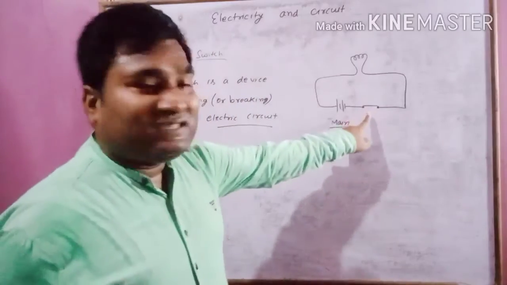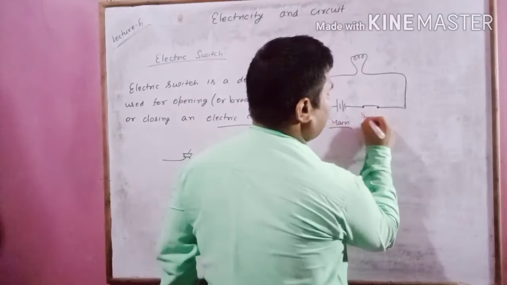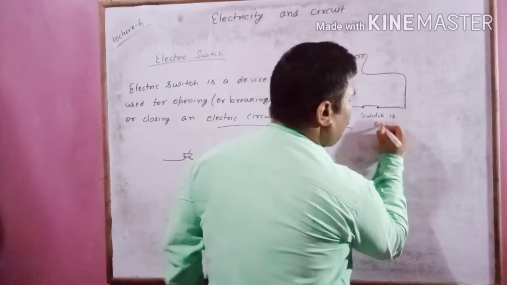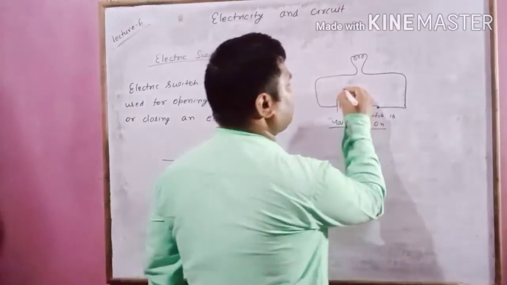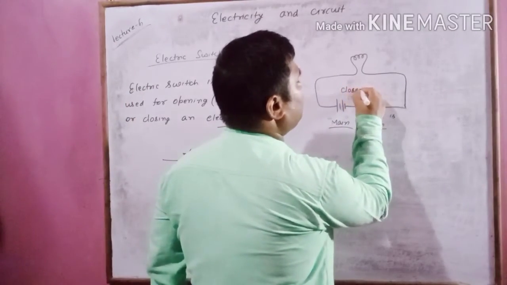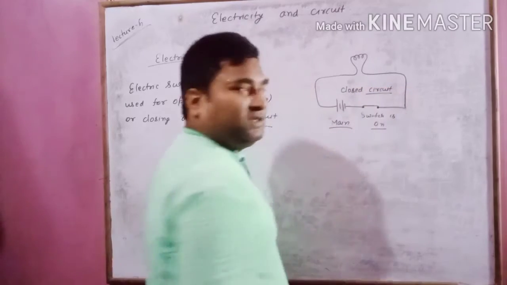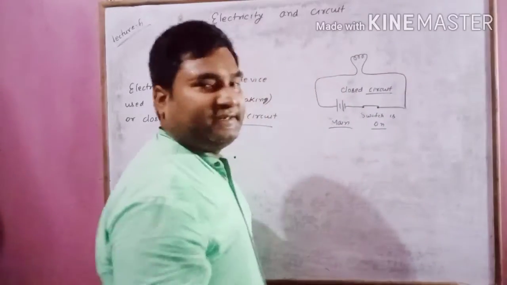Now the circuit is complete, means here the switch is on, and it is a closed circuit. It is a closed circuit, means the path is completed.